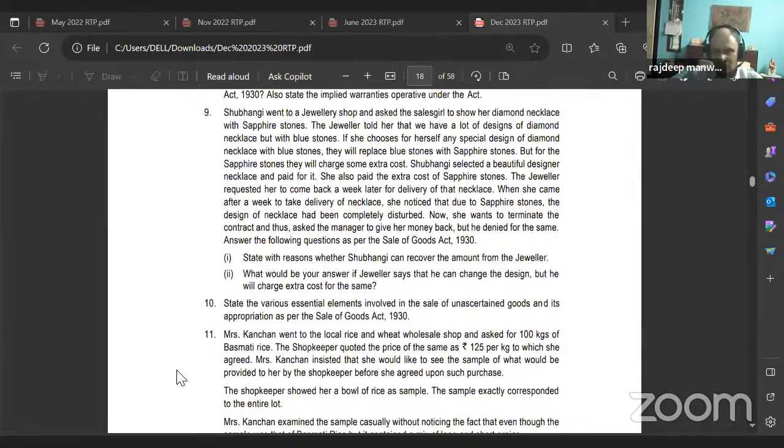When she came after a week to take delivery of necklace, she noticed that due to sapphire stones, the design of necklace had been completely disturbed. Now she wants to terminate the contract and thus asked the manager to give her money back, but he denied. Answer the following questions as per the Sale of Goods Act 1930. First sub-question, state with reasons whether Shubhangi can recover the amount from the jeweler. Second one, what would be your answer if jeweler says that he can change the design, but he will charge extra cost for the same?